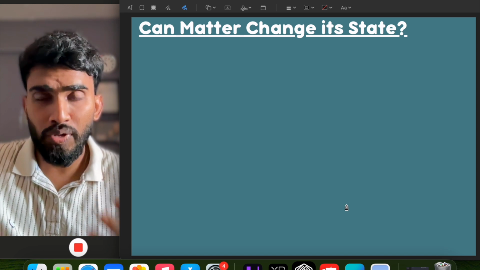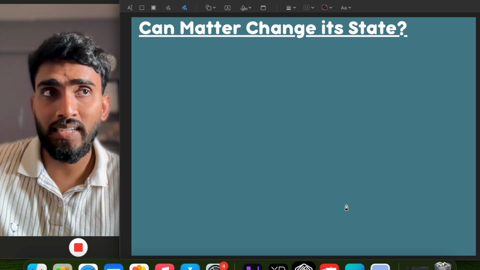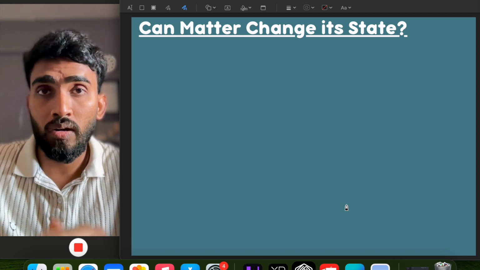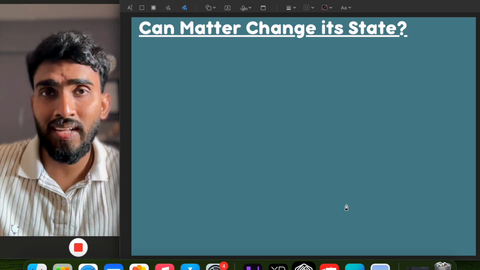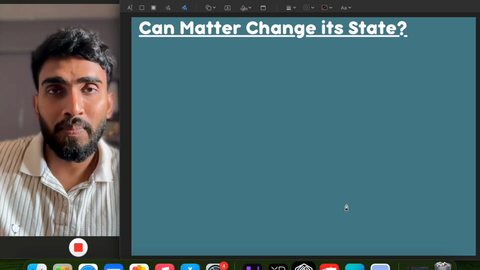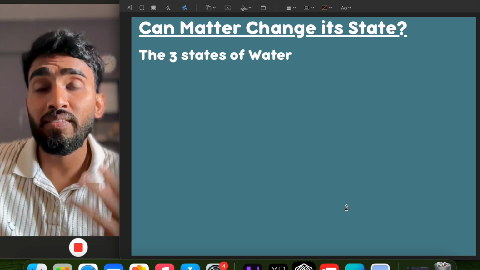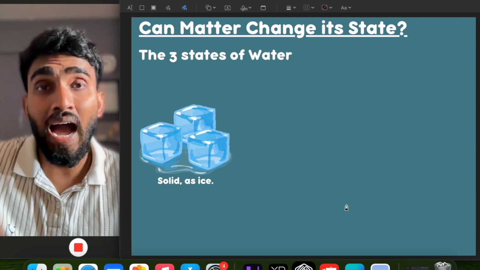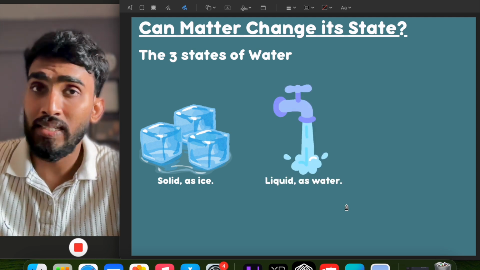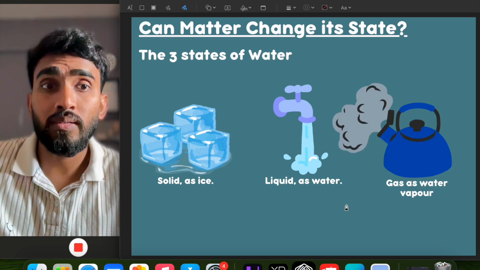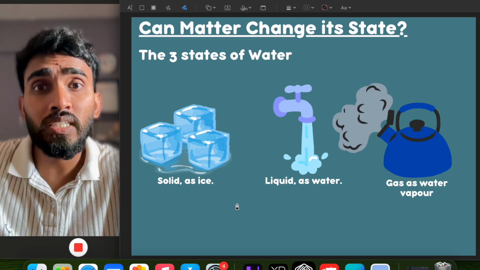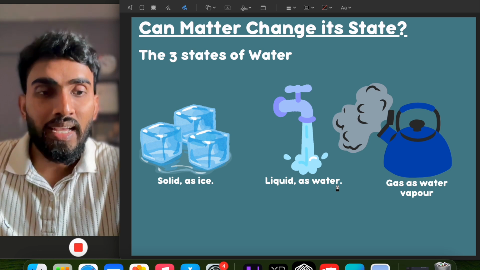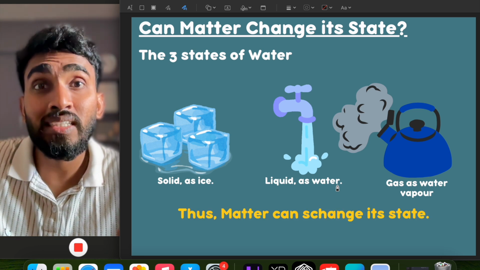Now the question is, can matter change its state? That is, if there is matter in the solid state, can we change it into the liquid state, or can we change the liquid state into the gaseous state? The answer is obviously yes, because we have all seen the three different states of water. The first one is solid, which is ice. Then liquid, which is water, and gas, which is water vapor. So these are three different states of water: solid, liquid, and gas. So yes, matter can change its state.